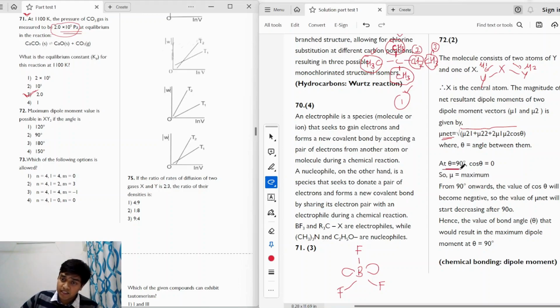So when we reach 90 degrees, cos theta is 0. So when this value will be 0, the value of this will be maximum. Otherwise, the cos theta term is less than 1, right? And after 90 degrees, when 90 degrees is crossed, the cos theta value will start decreasing into negative values, right? So when it is negative, the dipole moment will also keep on decreasing. So the maximum value of dipole moment will be attained at theta equal to 90 degrees, when cos theta is 0. So the correct answer will be option 2.